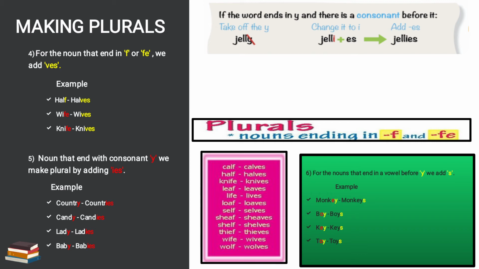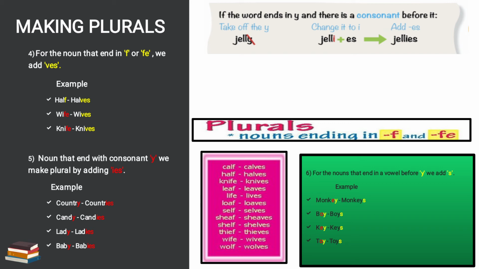Sixth rule is, for the noun that end in vowel before y, we add s. Now you see in the example, monkey is there. Here also at the last letter is what? Y. But before y we will see. See, yellow color is the last letter. I have highlighted. Before that, E is also highlighted. E is what? It is a vowel. Okay. A, E, I, O, U. All are vowels. Okay. So E is vowel. So we'll see before Y which alphabet is there. If vowel is there, we will not do any changes. Only we will add S in the last. So monkey is there. Before Y, E is there. So we'll add in plural form S.